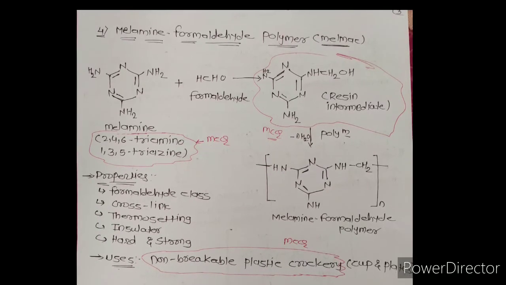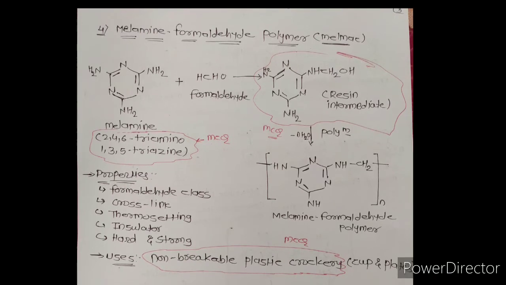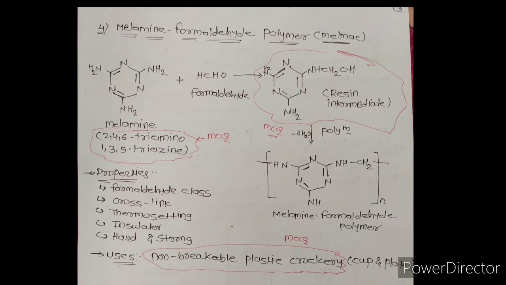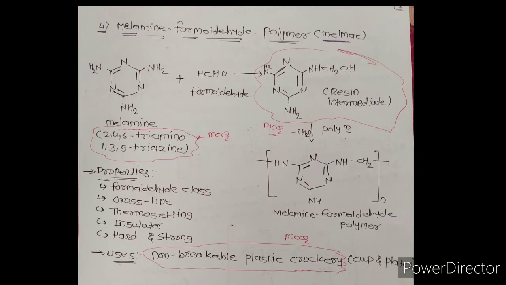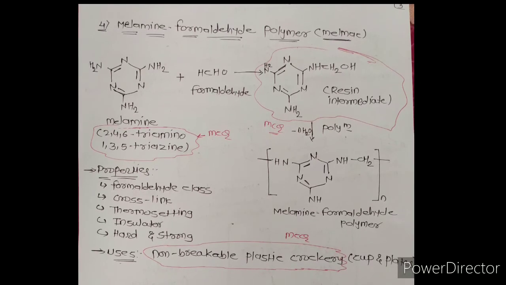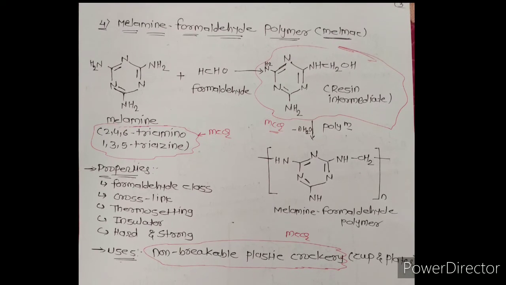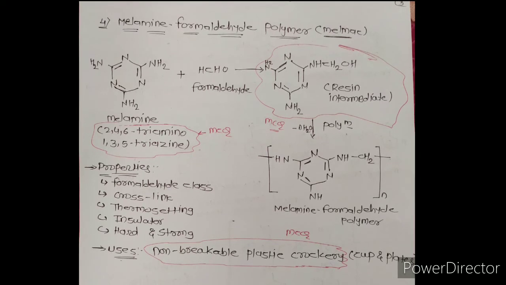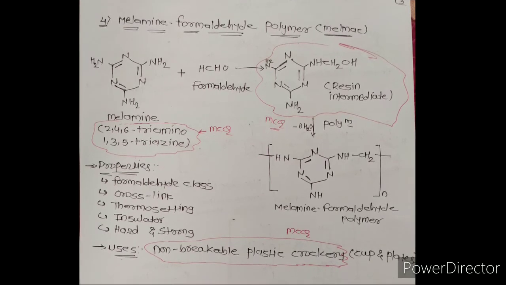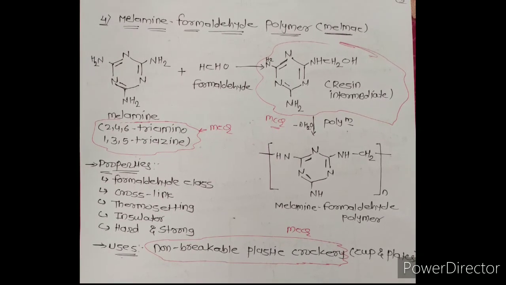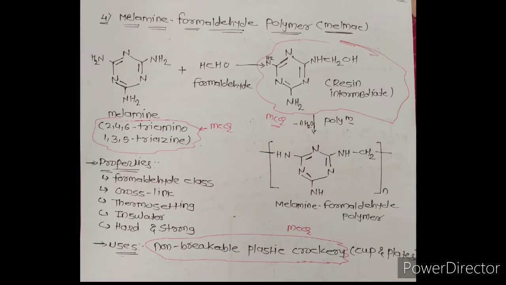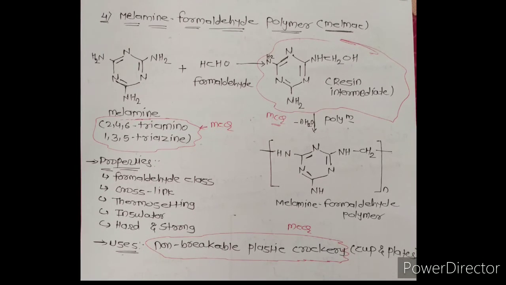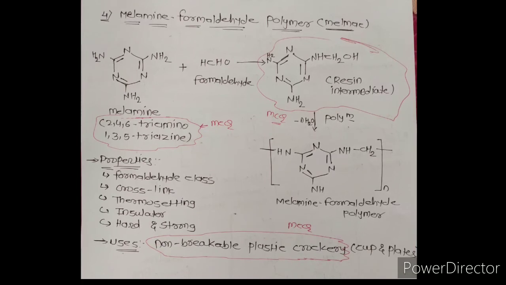Properties of melamine polymer: melamine formaldehyde is a formaldehyde class of polymer. It is a crosslinked type of polymer, a thermosetting polymer, it acts as an insulator, and this polymer is hard and strong. This polymer is used in the preparation of unbreakable or non-breakable plastic crockery, for example cups and plates.